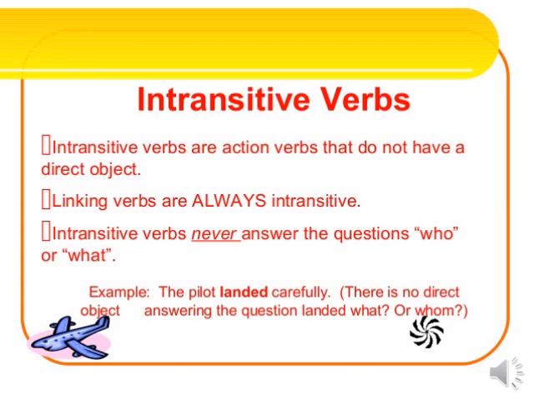Now next is your intransitive verbs. So what are intransitive verbs? These are those action verbs that do not have a direct object and it never answers the question who or what. For example here: the pilot landed carefully. So here when we are answering the question landed what or whom, we are not getting the answer. It means that this is your intransitive verb.